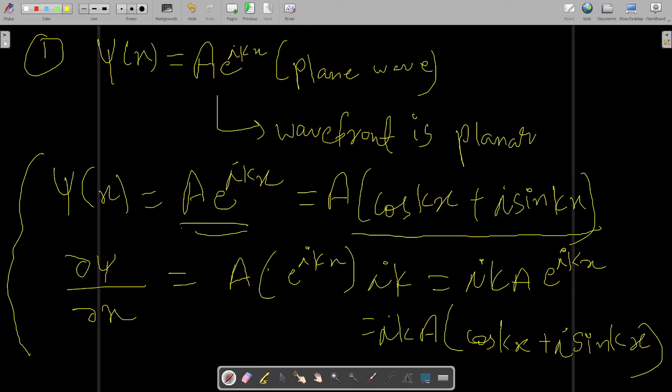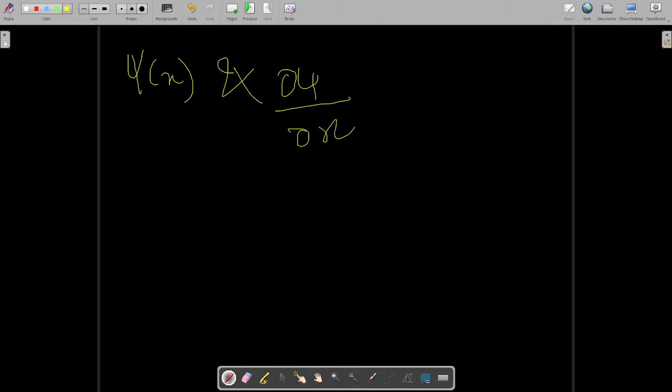Now you can clearly see that psi x and del psi by del x are finite for all x. Why will they be finite for all x?